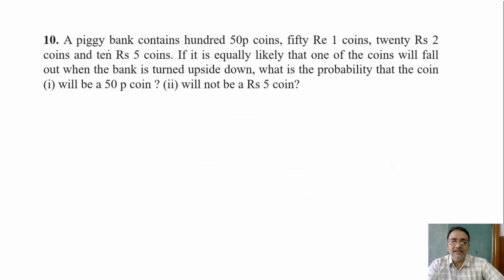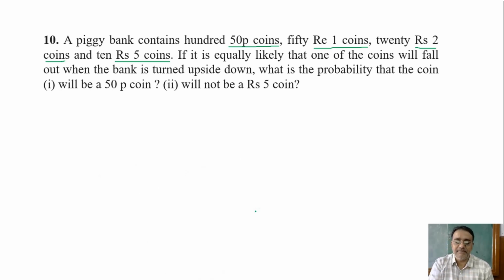A piggy bank, जो गुल्लक जो होता है जिसमें पैसा जमा करते हैं बच्चे, that is piggy bank, contains 100 50 paise coins, 50 1 rupee coins, 20 rupees 2 coins, and 10 rupees 5 coins. If it is equally likely that one of the coins will fall out when the bank is turned upside down, what is the probability that the coin will be 50 paise coin, will not be rupees 5 coin?